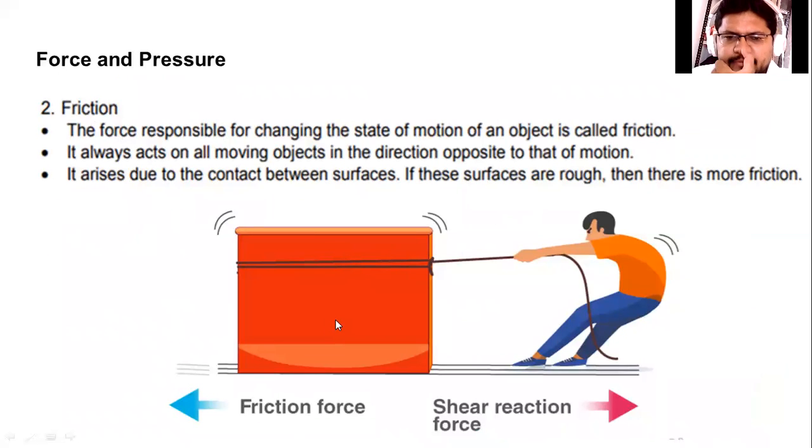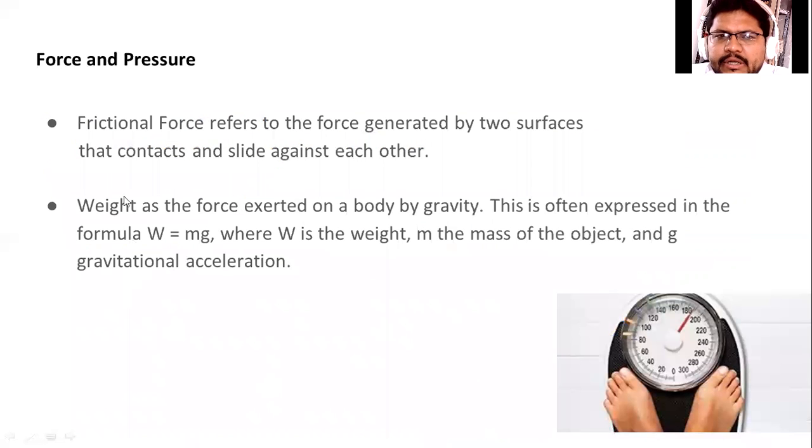The frictional force will be applied in the opposite direction to the one in which we push. For example, if we want to push this drawer, or this table, or rack, then frictional force will be applied in the opposite direction. Frictional force refers to the force generated by two surfaces that contact and slide against each other. So this will be the definition of frictional force.